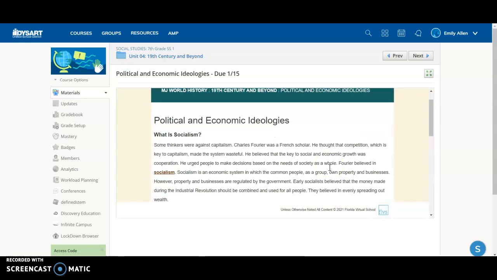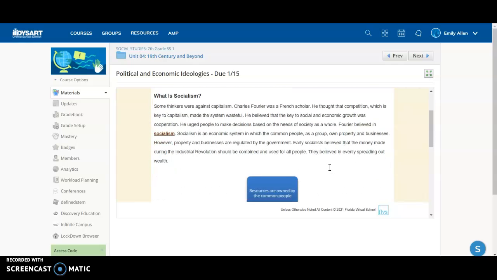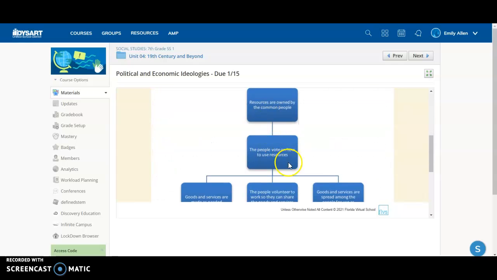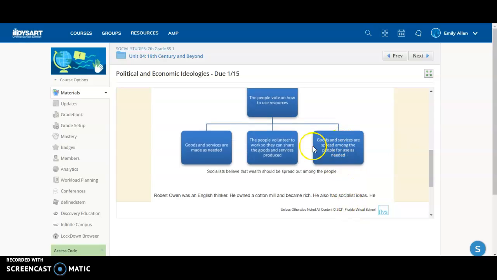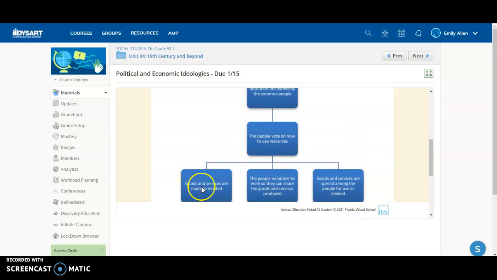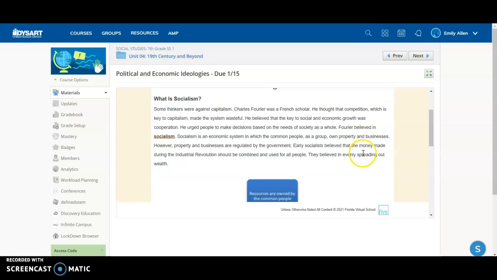Then for socialism, once again, get some definitions, explain it in your own words, but then this visual can be very helpful, kind of breaking it down on what it looks like.